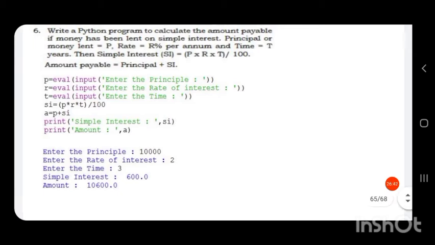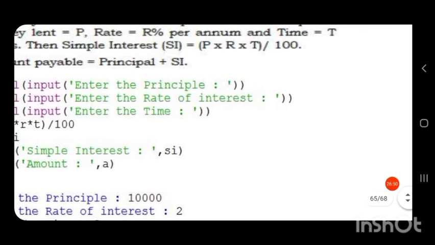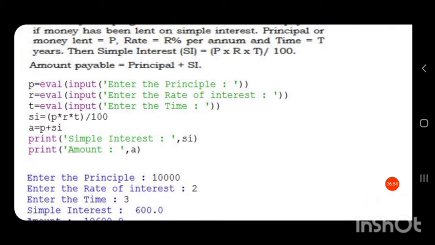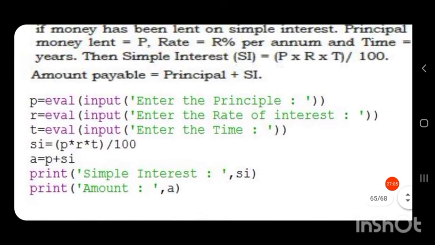So children, what we have to calculate? First we have to calculate the simple interest and then the amount. So we are given the formula SI equal to PRT by 100. So we have to give the inputs for principal, rate of interest and time to calculate the simple interest. So take the input like this. I have given the variable name as P for principal.